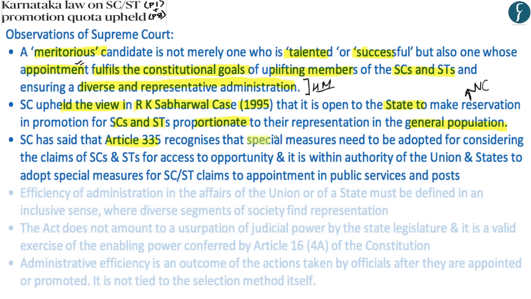Now, the Supreme Court has also said that Article 335 of the Constitution of India recognizes that special measures need to be adopted so as to ensure access of opportunity for scheduled caste and scheduled tribes. Therefore, according to the Supreme Court, it is within the authority of the union government and the state government to adopt special measures so as to ensure appointment in public services and public posts for scheduled caste and scheduled tribe. And this access to opportunity also includes reservation in promotion.